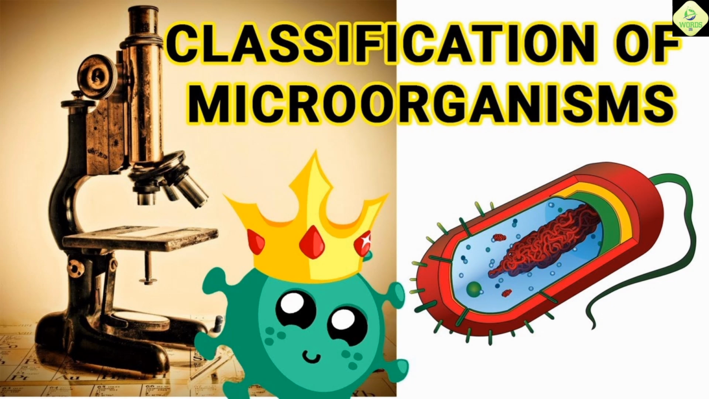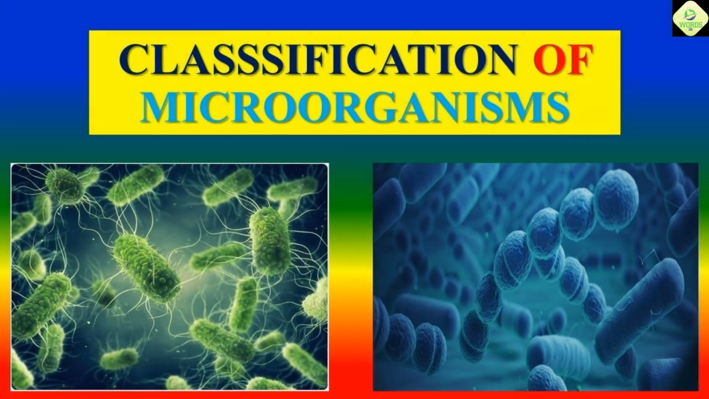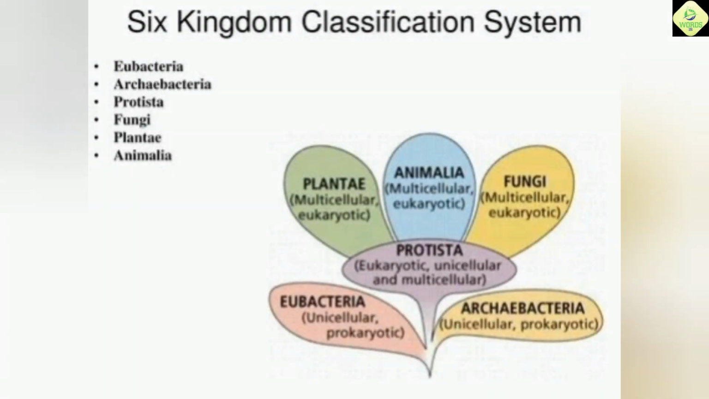Today we are going to see a new topic, Six Kingdom classification. The Six Kingdom classification system is a widely accepted method for categorizing all forms of life based on certain fundamental characteristics. It divides organisms into 6 major groups.